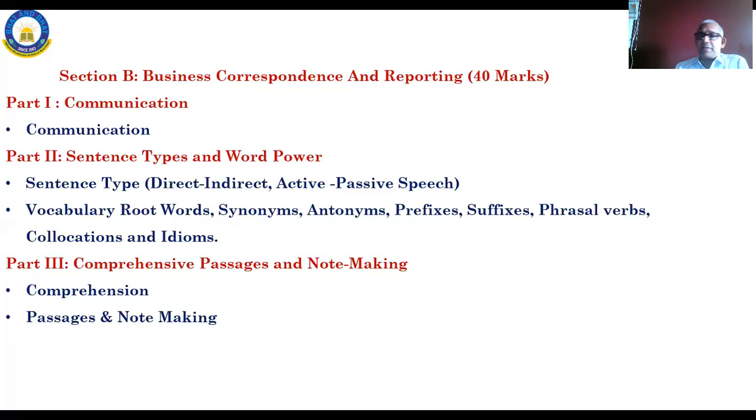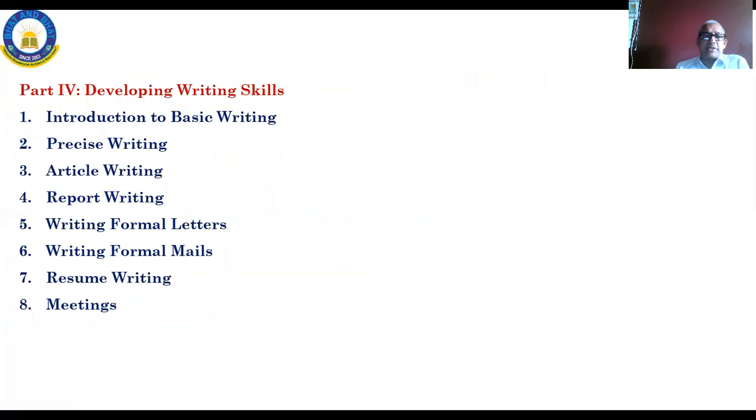In communication, that is conveying information, right? Like that, comprehension and passages, note making also we will do. Because if you write 5 pages, it is difficult to read and understand what is told in the letter. Instead, the art of briefing should be learned, that we will learn in comprehension, passages and note making. And this section B of this paper will have 40 marks. Fine. Next, we will go to the next.